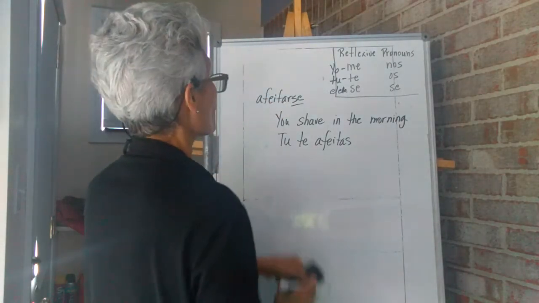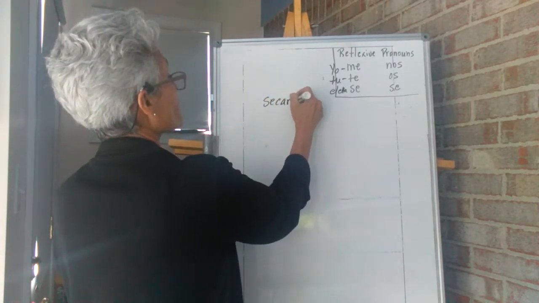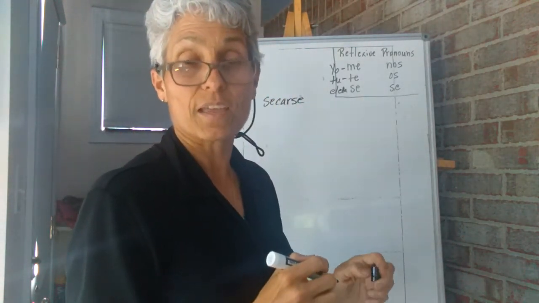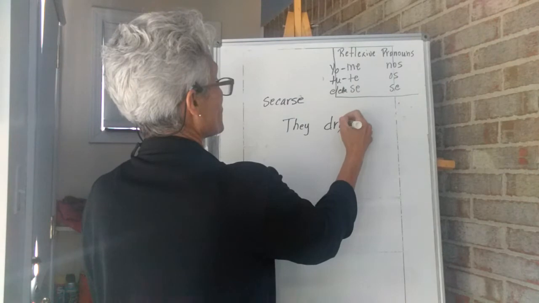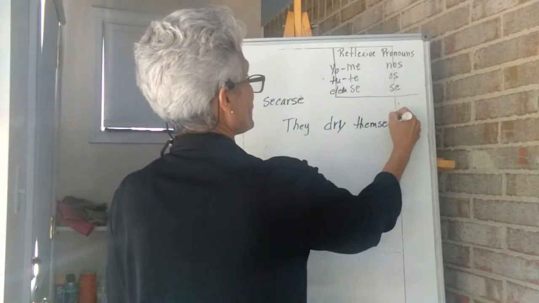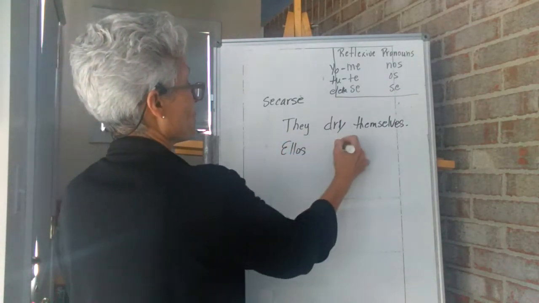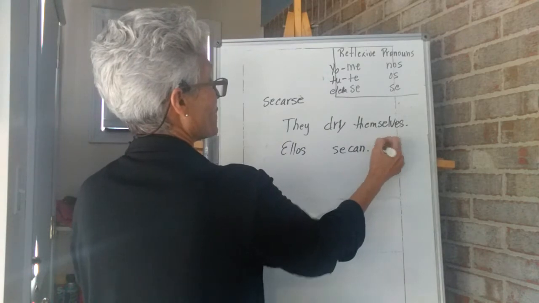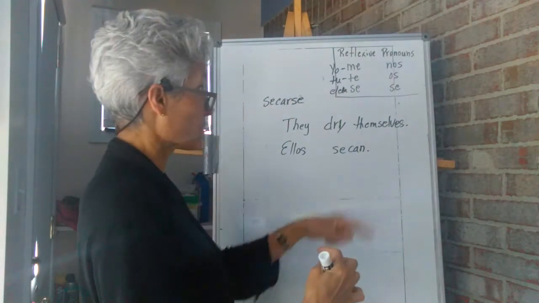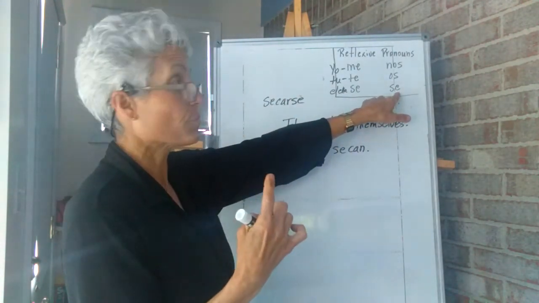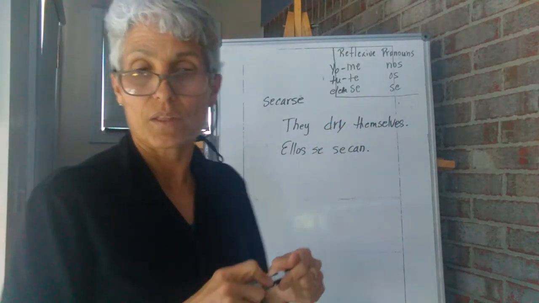Secarse, to dry oneself. Secarse. Okay? If I say they dry themselves, they dry would be ellos secan. Okay? Ellos secan. They dry. Now, because they're doing it to themselves, this is the reflexive pronoun that belongs with ellos. You would say ellos se secan. Okay? I hope that helps.